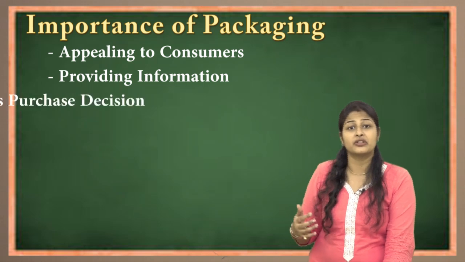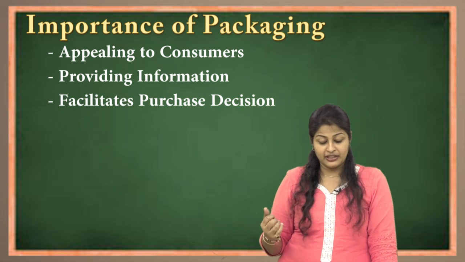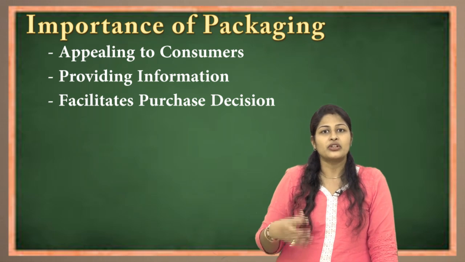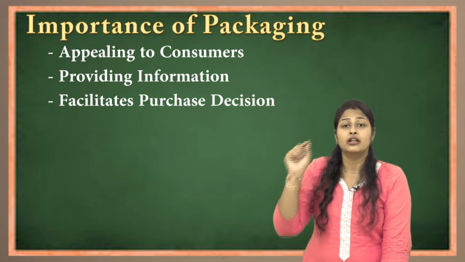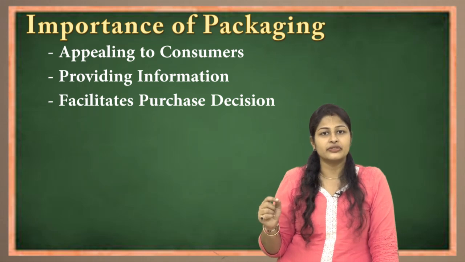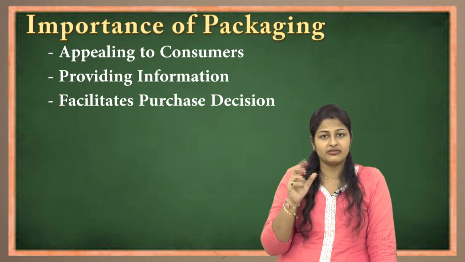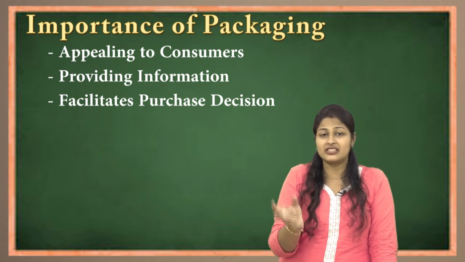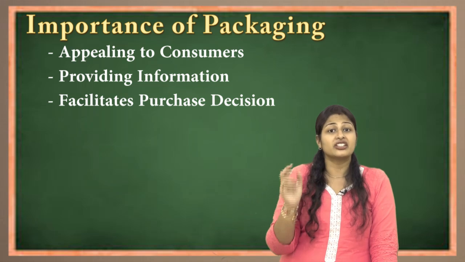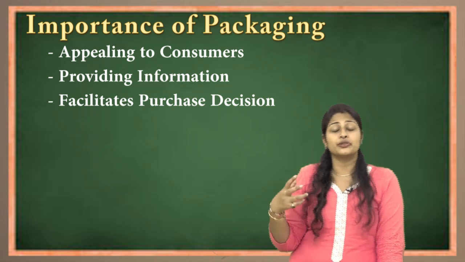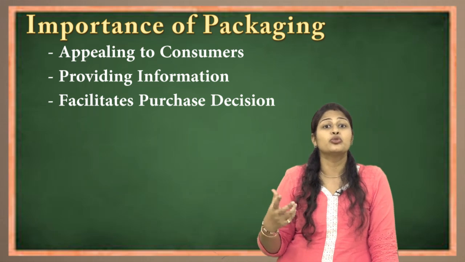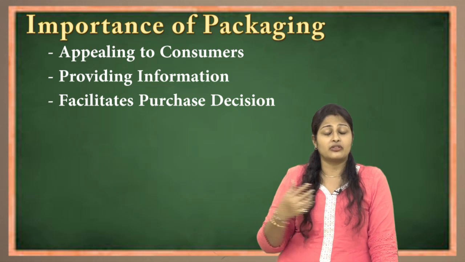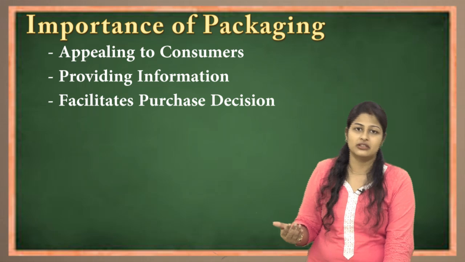Next importance is it facilitates purchase decision. Like for example, if I buy any food item, what really influences me is the red and the green dot on the product. Red signifies non-vegetarian, green signifies vegetarian food. So it really helps me. I don't have to go through the entire ingredients. I just see if there is a red mark on it, I leave it. If it has a green mark, then I buy it. This helps the company to sell the product. Just by one small symbol, the selling increases, or if you talk about a customer, the purchase decision is improved.